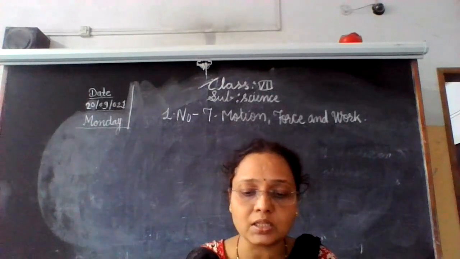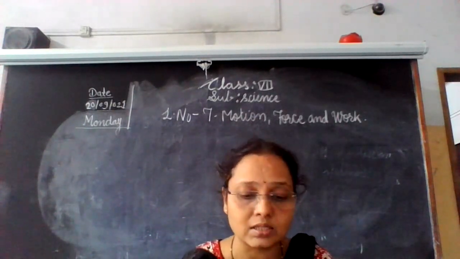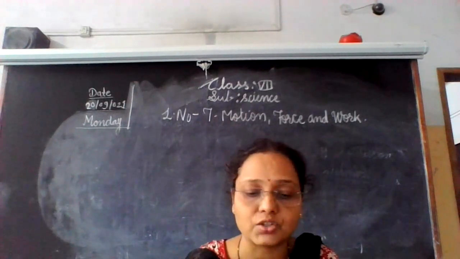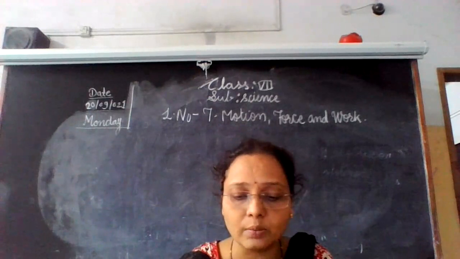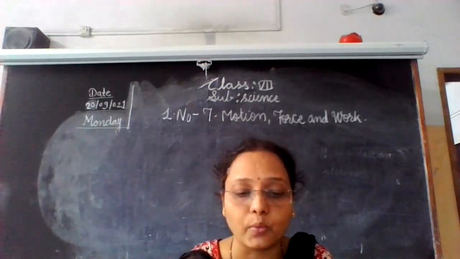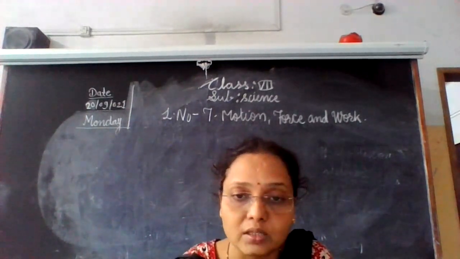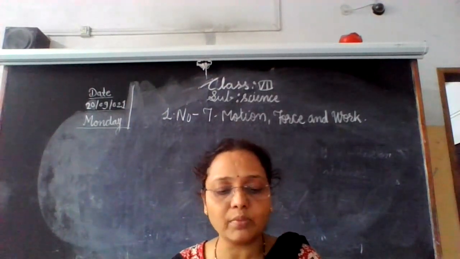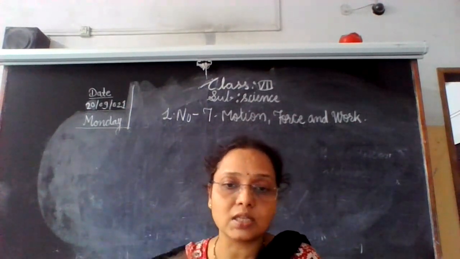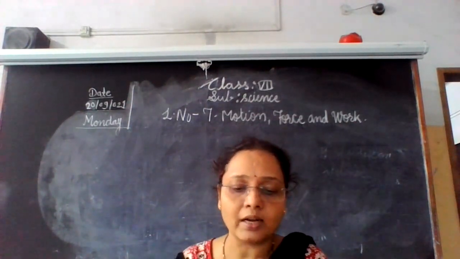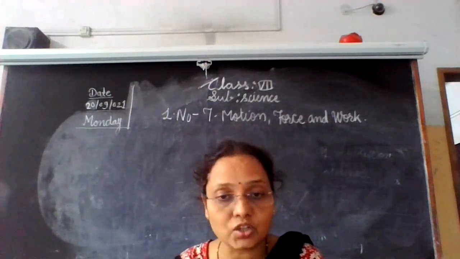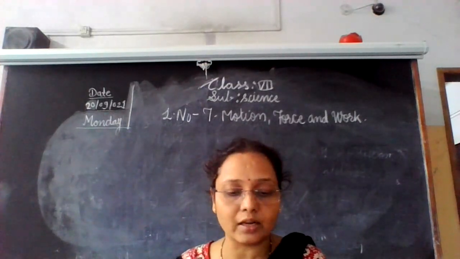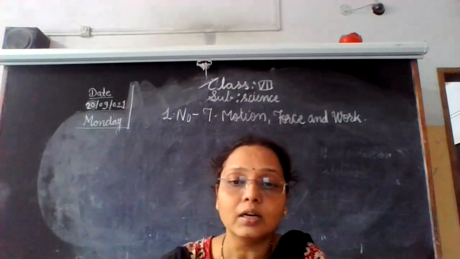And displacement means the minimum distance traversed by a moving body in one direction from the original point to reach a final point, that is called displacement. Displacement is the minimum distance, the least distance, that a body moves in one direction from the original point to reach a final point.